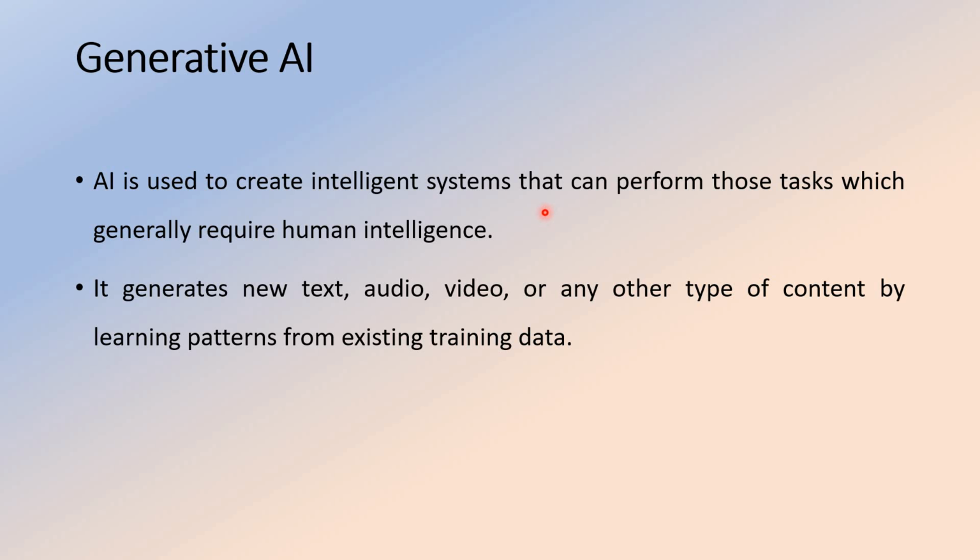Okay, so what is artificial intelligence used for? It is used to create intelligent systems that can perform those tasks which generally require human intelligence. So what is generative AI?